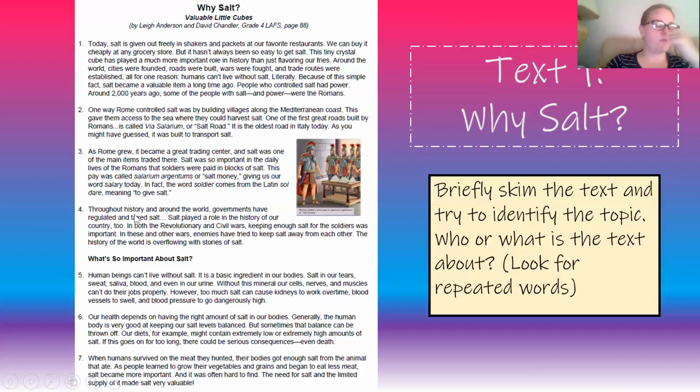Throughout history and around the world, governments have regulated and taxed salt. Salt played a role in the history of our country too. In both the Revolutionary and Civil Wars, keeping enough salt for the soldiers was important. In these and other wars, enemies have tried to keep salt away from each other. The history of the world is overflowing with stories of salt.